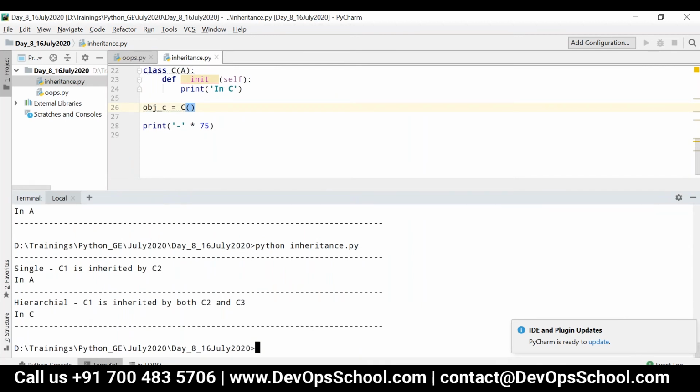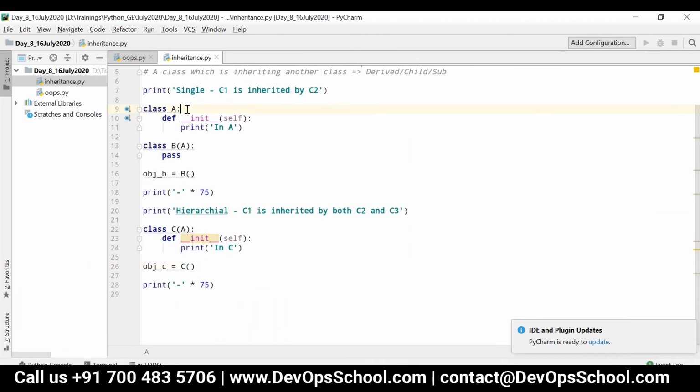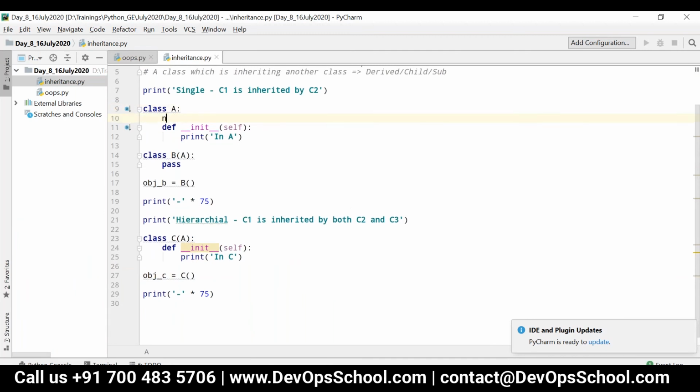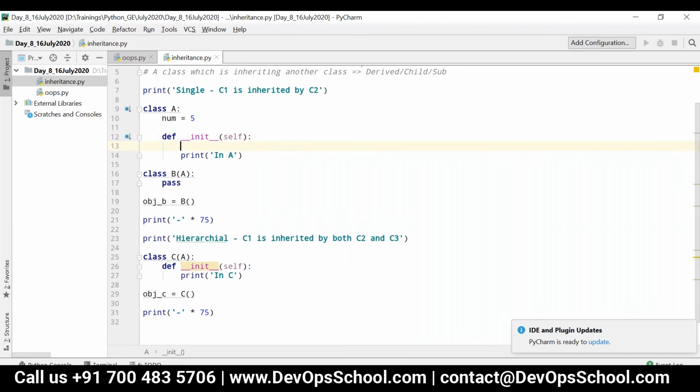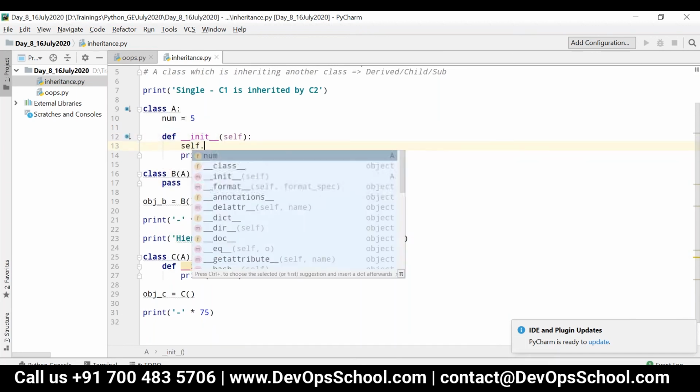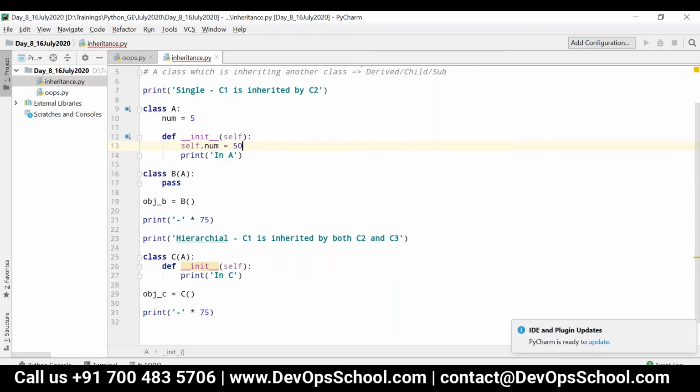Now consider I have defined one variable in class A, let's say num is equal to 5. I have defined a variable called num at the class level of A, and the same variable I am initializing inside the init method, like self.num is equal to 50.